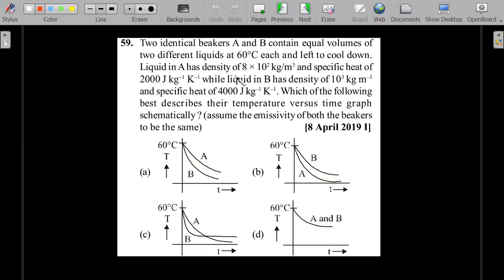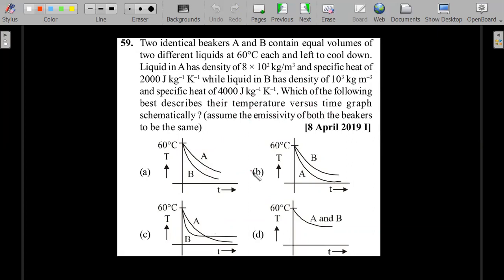Liquid in A has density of 8 into 10 power 2 kg per meter cube and specific heat of 2000 joule per kg per Kelvin, while liquid in B has a density of 10 cube kg per meter cube and specific heat of 4000 joule per kg per Kelvin. Which of the following best describes their temperature versus time graph schematically? Schematically means he's not worried about the curve, it's just worried about the intersections, who lies above each other and all. Assume emissivity of both the beakers to be the same.